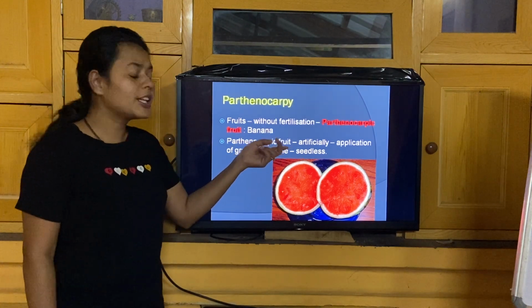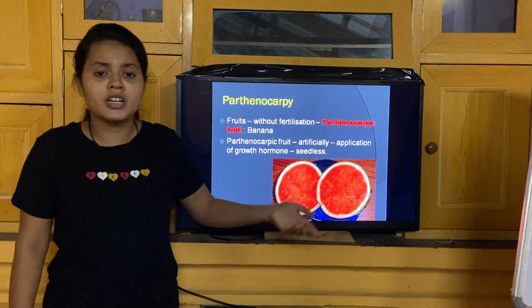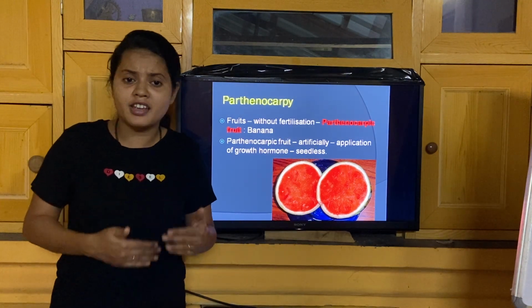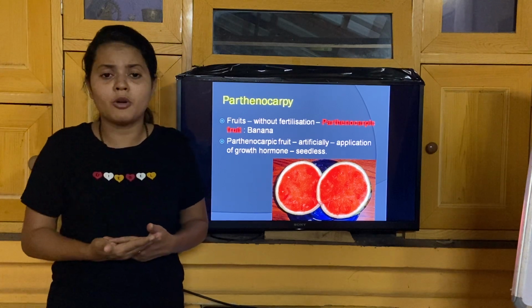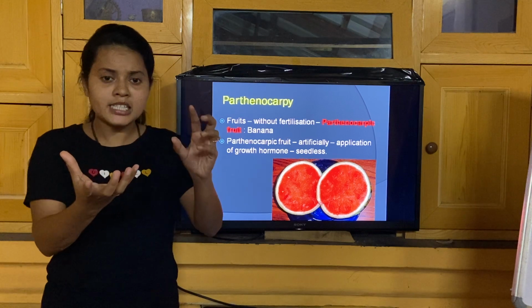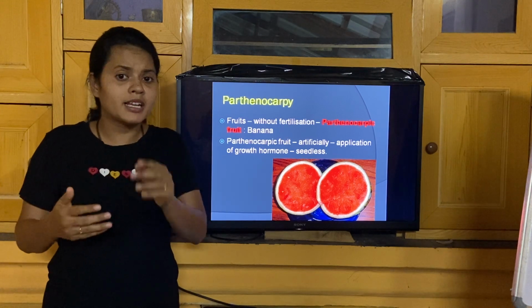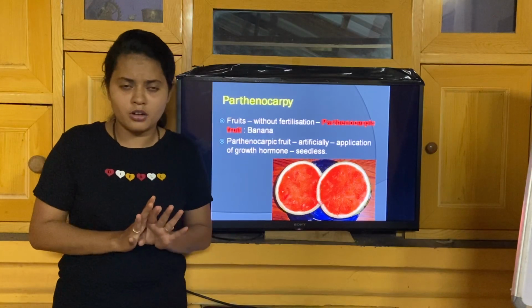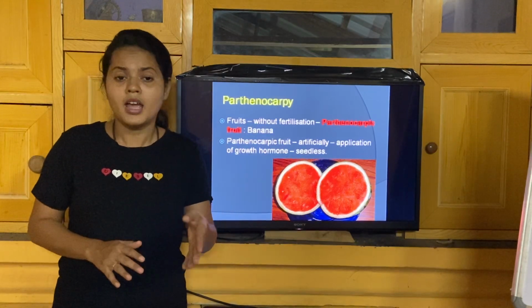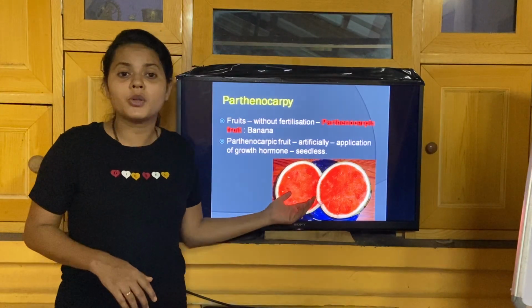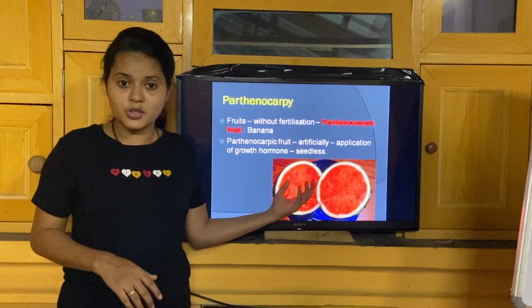Now parthenocarpy can occur naturally in some plants, maybe because of some hormonal changes taking place in the plant body, which may result in formation of the fruit. Since hormonal changes have taken place, there won't be any pollination or fertilization, so seed won't be produced. But there are some commercial breeders who can produce parthenocarpic fruits without seeds.